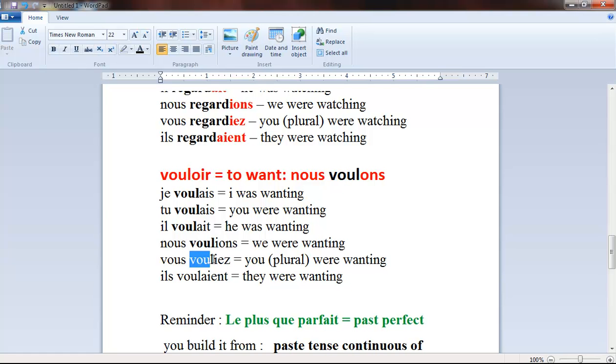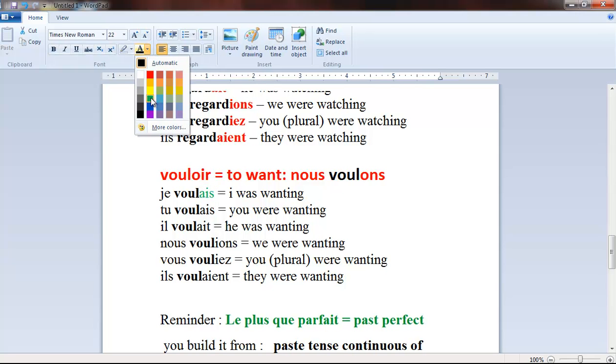You will see which endings, because I'm going to color them in green after I finish coloring the common root. So okay, these are the endings like I promised. Let's color them green, but let's make it bold green.